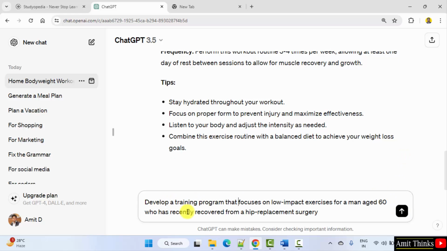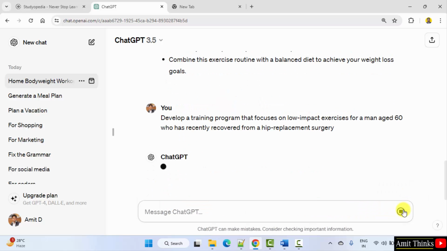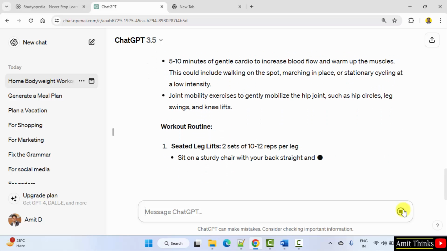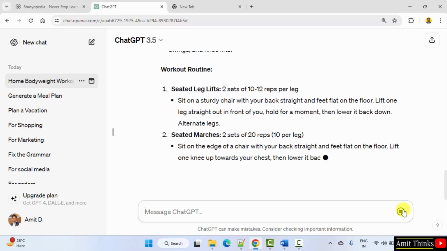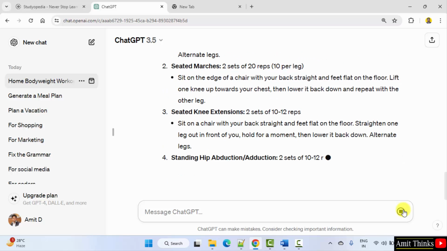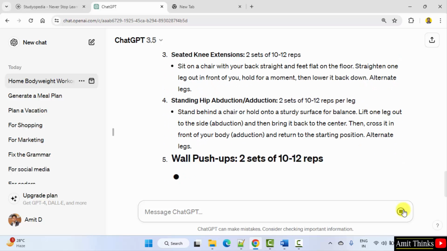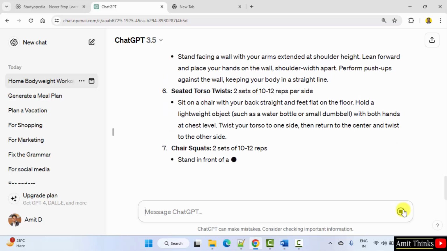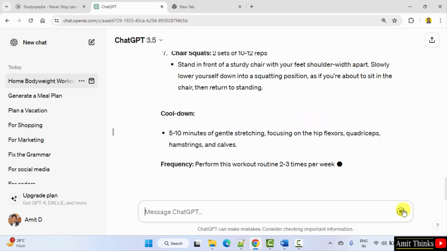So this is the prompt: develop a training program for a man aged 60 that focuses on low impact exercises. The man recovered from a hip replacement surgery. Let's see. So all these exercises are visible. Frequency is also visible.